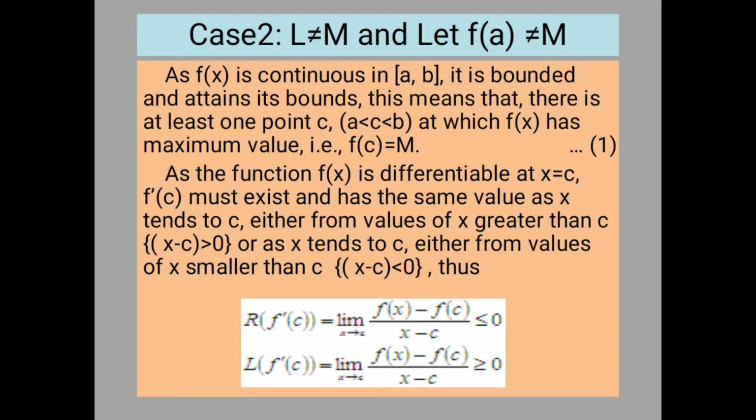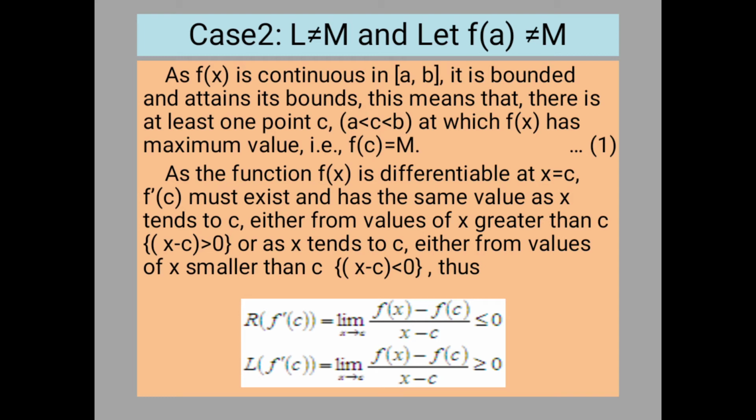But you know that M is distinct from f of a. That means M is also distinct from f of b. So f of c is also not equal to either f of a or f of b. That means c is not equal to a or b.